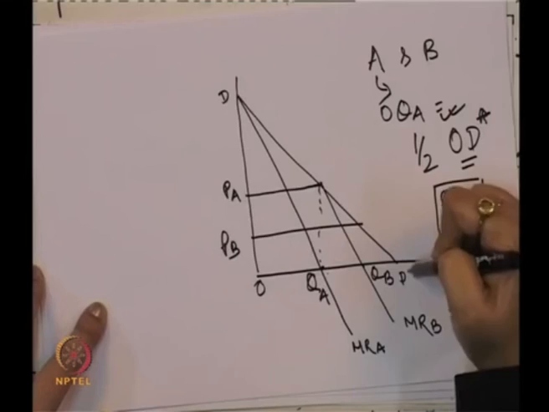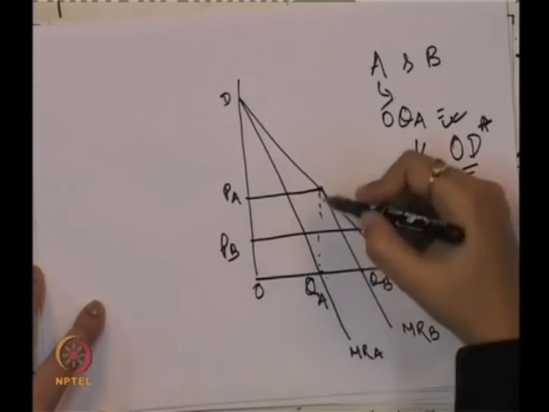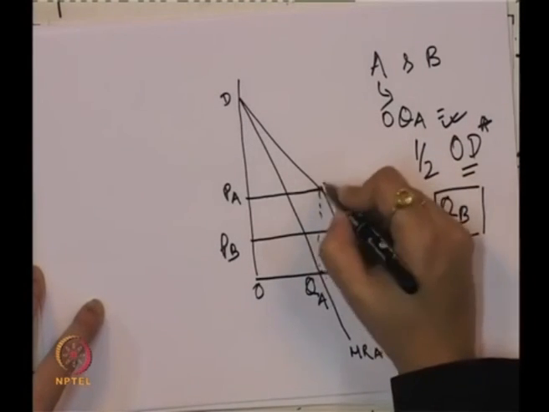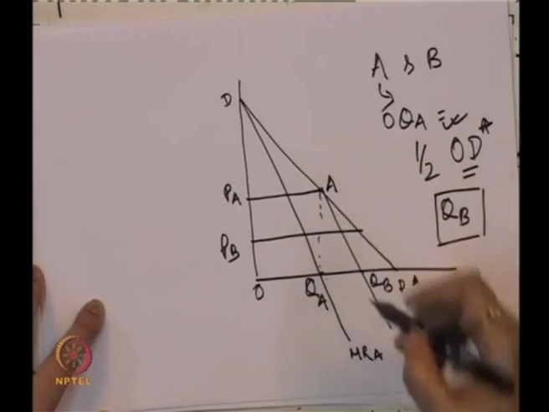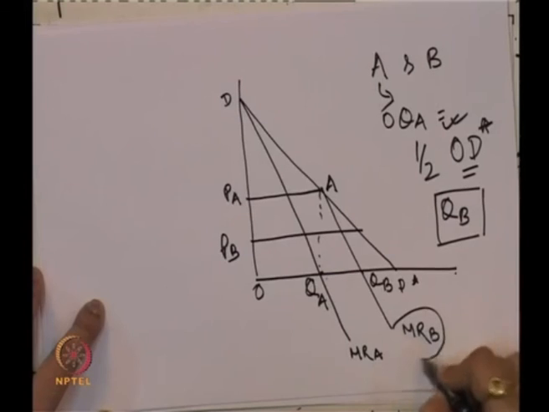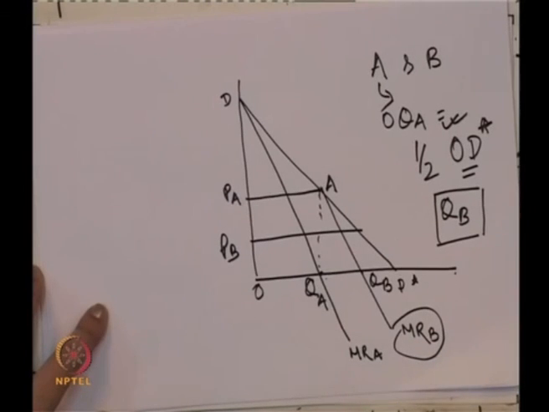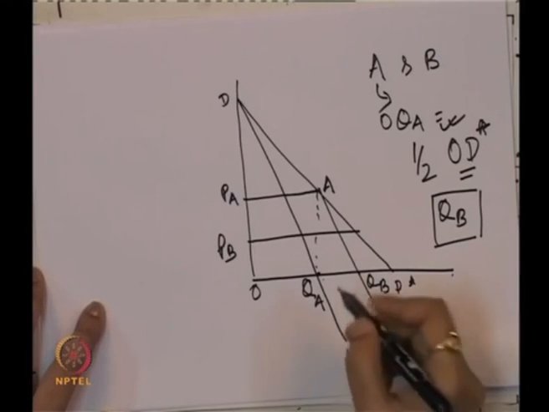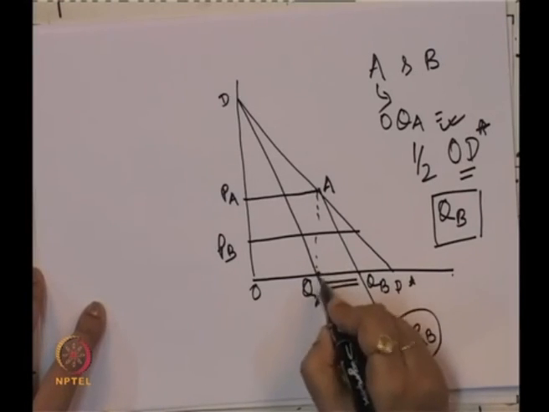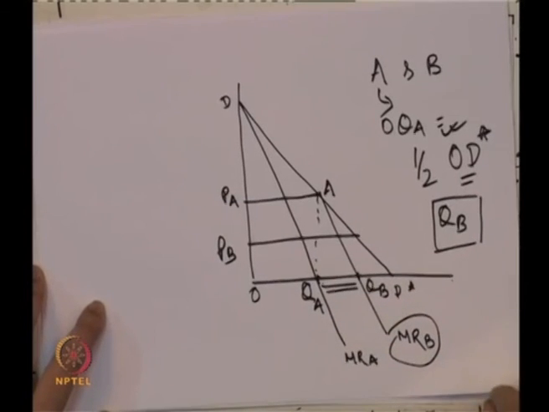QA D star is the output, and AD star is the demand curve for firm B, and the corresponding marginal revenue curve for firm B is MRB. So, what is the output QB? They will produce at the point where marginal revenue and marginal cost are equal to 0. So, B will produce this QA QB, this is the amount he is going to produce.